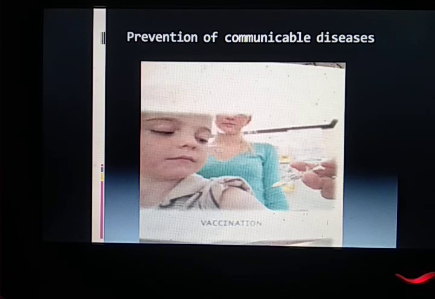By introducing the killed germs inside the body, the body gets a chance to identify that type of germ, and starts to make fighting substances known as antibodies. So the body becomes familiar with that type of germ. Now in future, if the same type of active germ enters the body, as it is familiar with the germ, the body will immediately make antibodies and fight very soon and kill all the germs, and like this the body will not get that disease again in future. So this is the purpose of giving a vaccine.